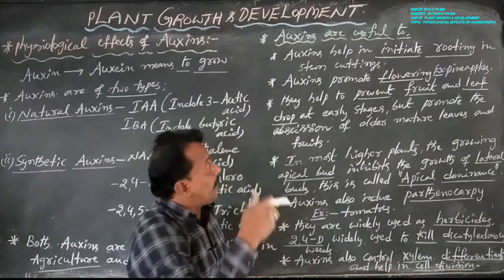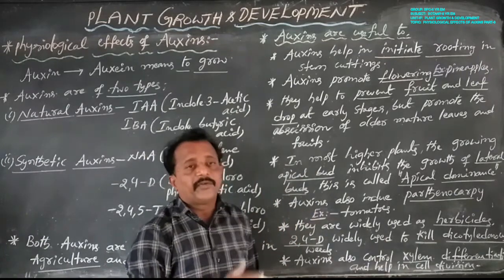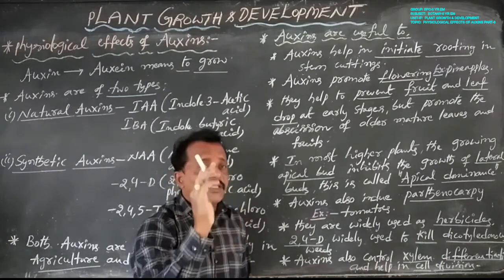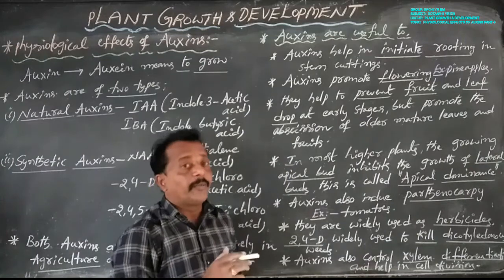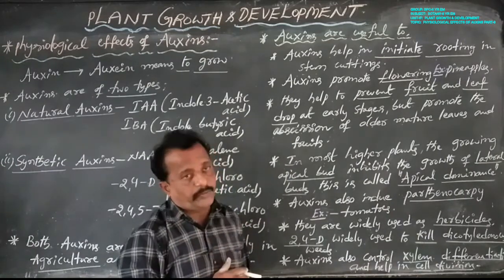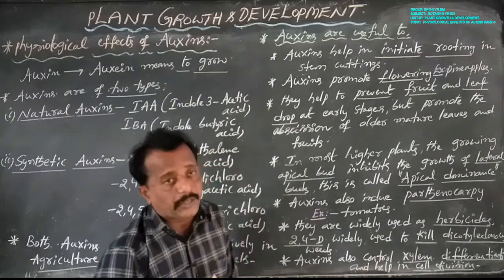Some fruits and leaves of some plants fall off at an early stage, but auxins always prevent fruit and leaf drop at the early stage, while promoting the abscission of older mature leaves and fruits. This is the importance of auxins.